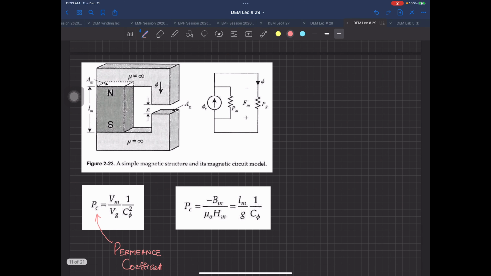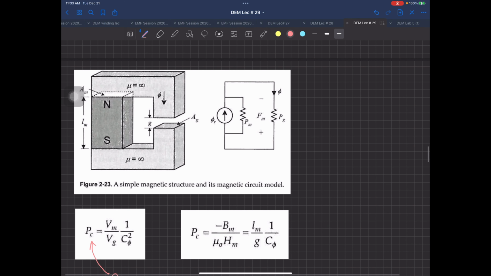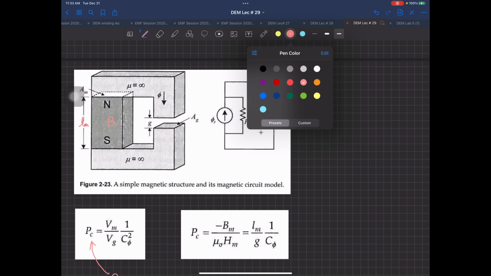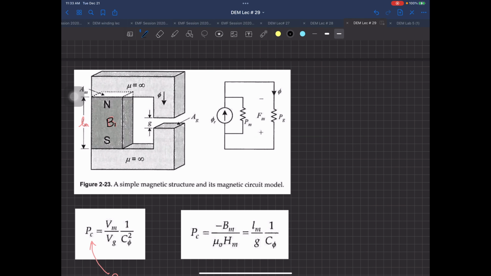Now over here, your Bm and Hm, this is the magnet. So certainly this means that it is going to have a length Lm. I have to use some other color over here, maybe black. So this is your Bm, and it is also having some Hm, and certainly inside this air gap, it's also going to have some Bg, and it's also going to have some Hg over there.